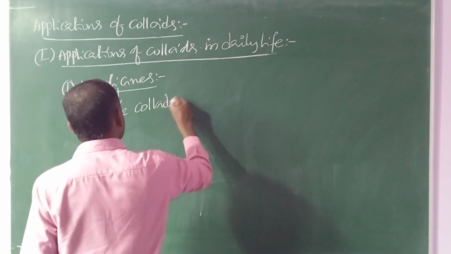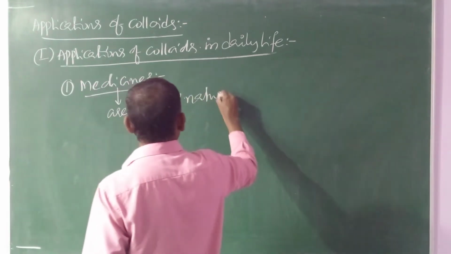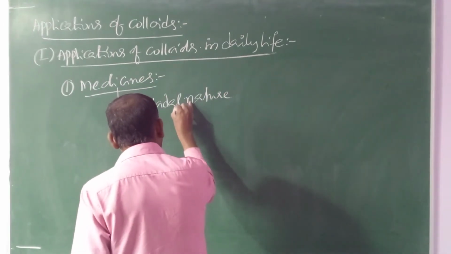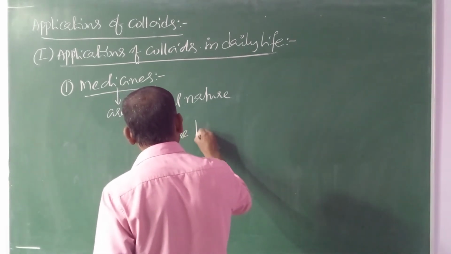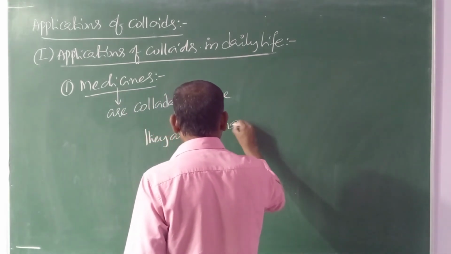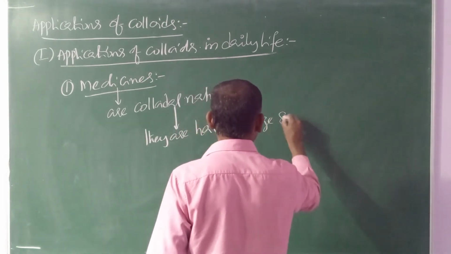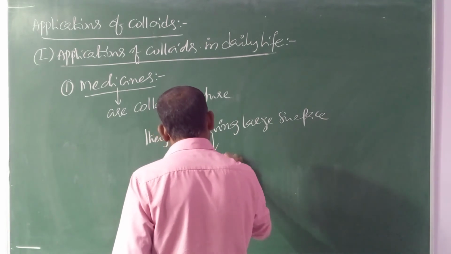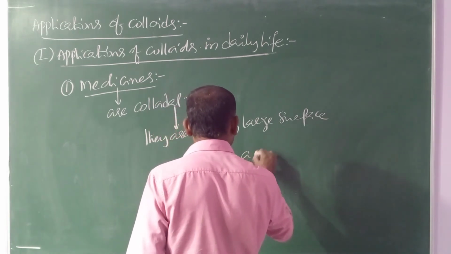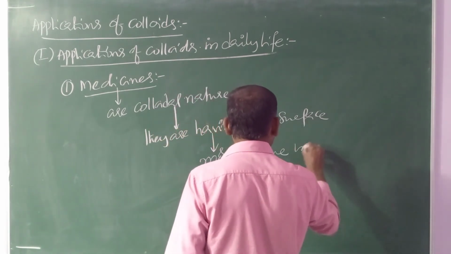Due to large surface area, they are more active in their action.